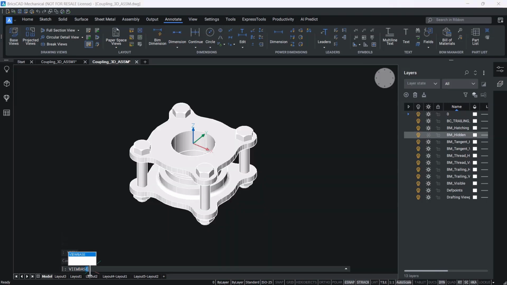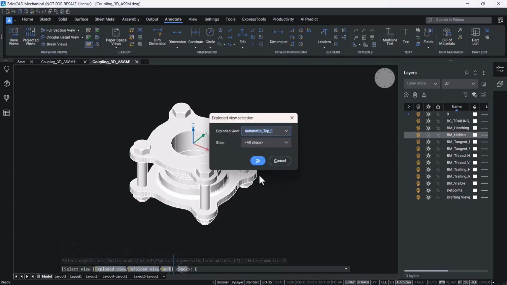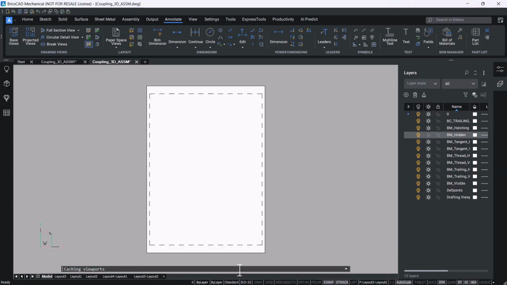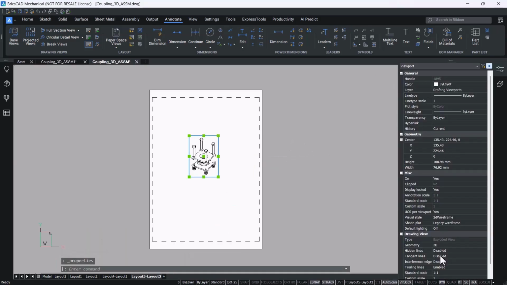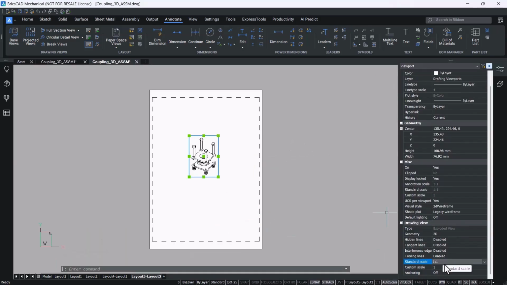Using the exploded views option in the VIEWBASE command, we can create an exploded view and place it on the selected layout. Scale of this view can be changed using the properties panel.